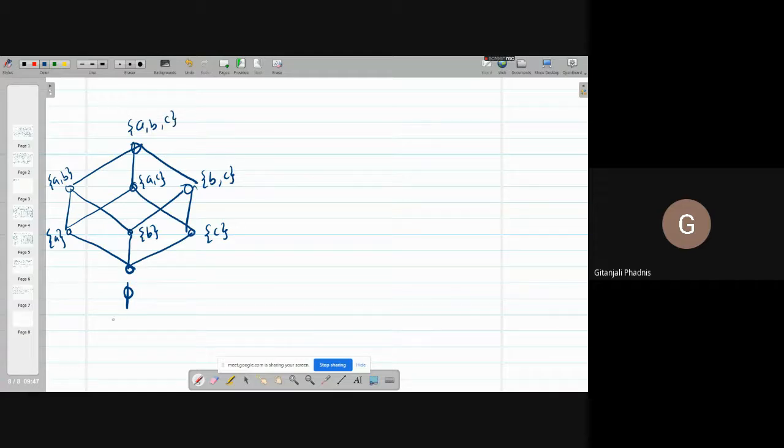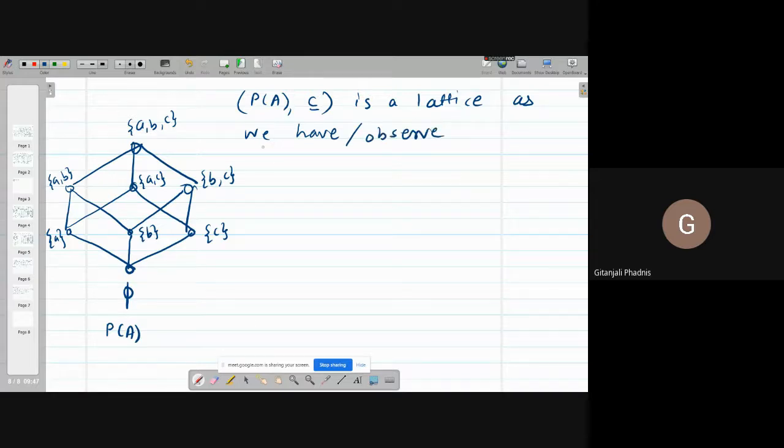So P of A with contained in is a lattice, as we observe, that x meet y is nothing but x intersection y, and x join y is x union y.